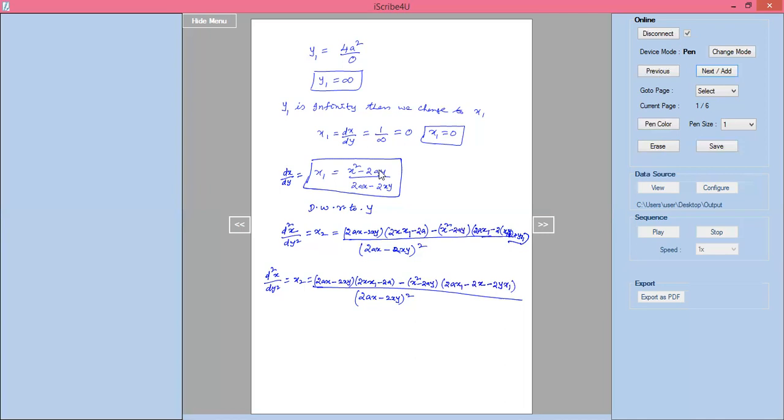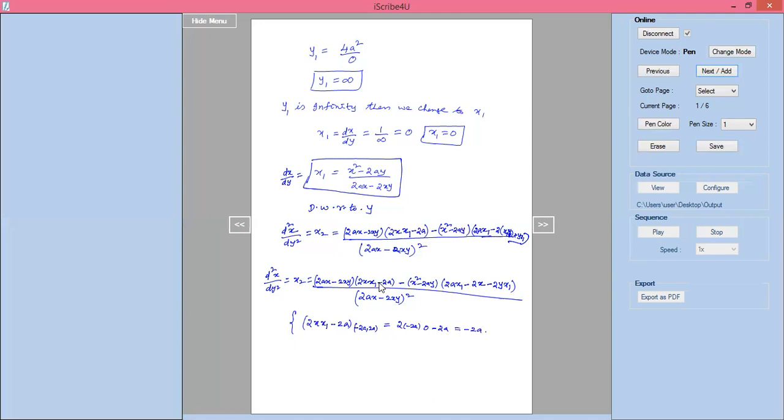Before simplifying, already I know the value of x square minus 2ay, and I also know the x1 value. I have to find this separately. How do you find this one? 2x into x1 minus 2a value I have to find. We are finding at the points minus 2a comma 2a. We will put 2 into x1. So x value should be minus 2a, x1 value should be 0, so you will get minus 2a.